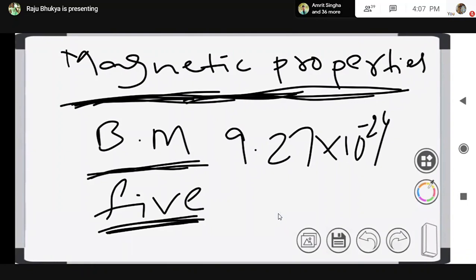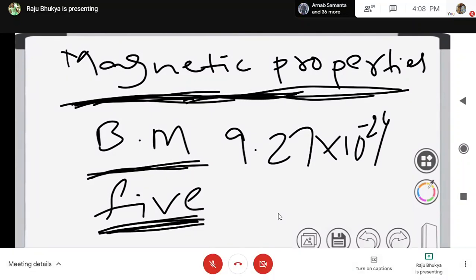As you know, diamagnetic substances, when placed in a magnetic field, are weakly repelled. Diamagnetism is due to the pairing of electrons, right?